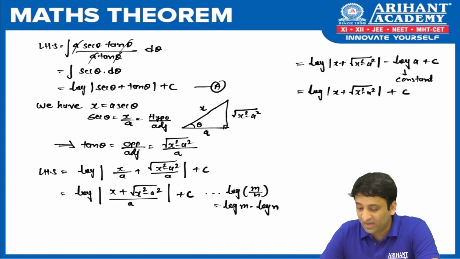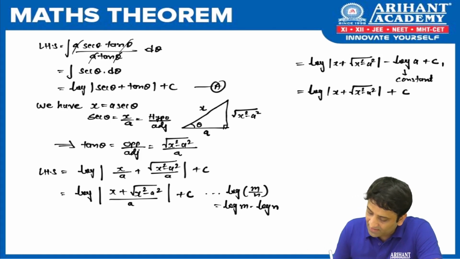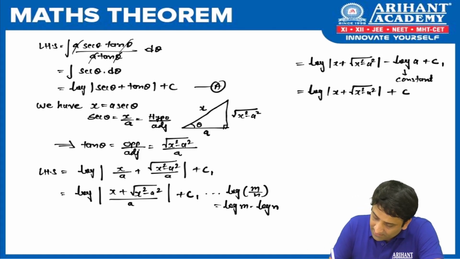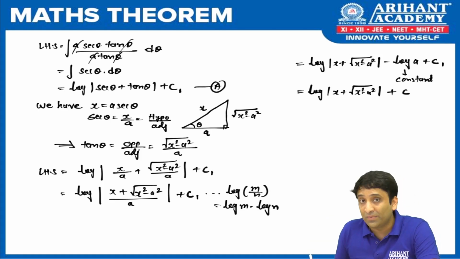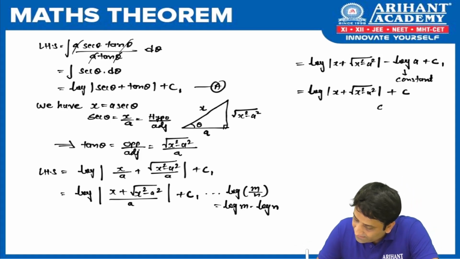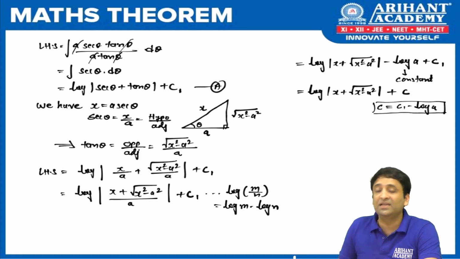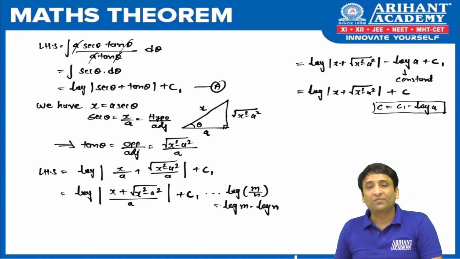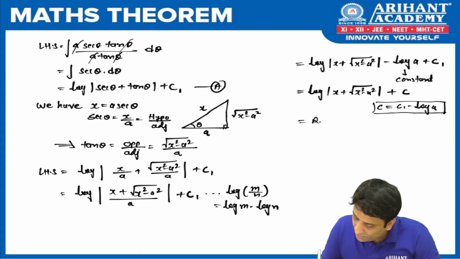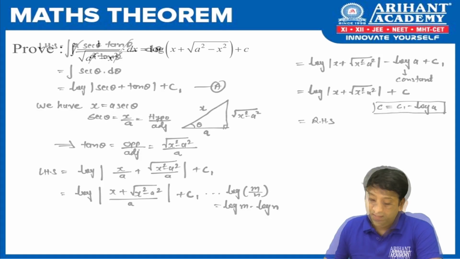So to avoid confusion, we go reverse step and replace c with c1, wherever you had c. Why are we doing it? Because now can we say c is what? To be very precise, c is equal to c1 minus log a, to be on the safer side. It's not necessary for you to write that, but still I would say do that. And with this, can we say LHS equals RHS? Done.